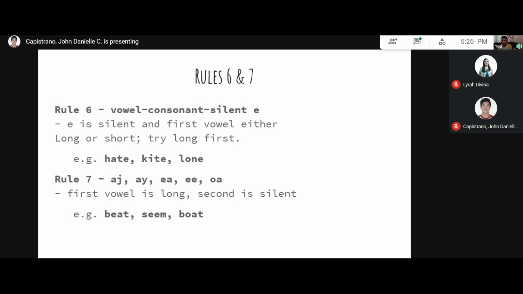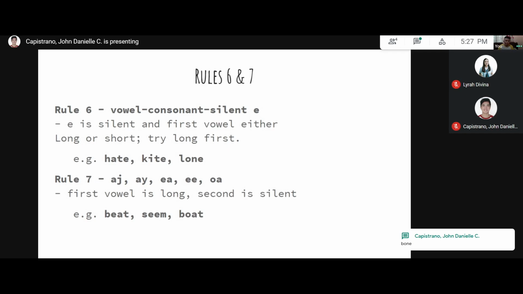So, for rule 6, it uses the vowel, consonant, silent E. For example, a vowel followed by a consonant and then followed by an E. Like in these examples, the long sound is preferred. For example, hate, the long A sound, and the E is silent. While kite, the long I sound, and once again the E is silent. And lone, long O sound, and as you may have guessed, the E is silent. So a long vowel sound, a consonant, and then the silent E. That's for rule 6. Can you think of other words like this?